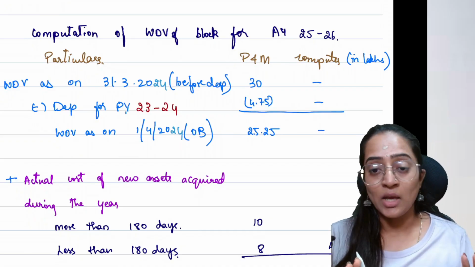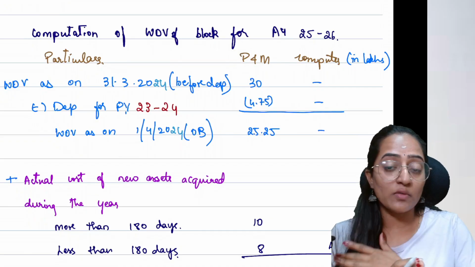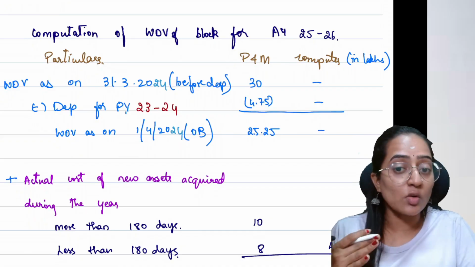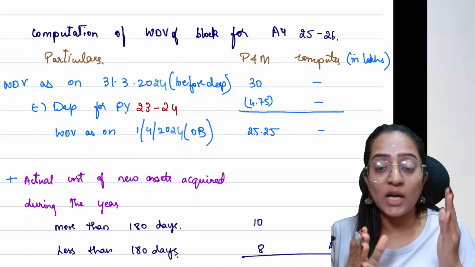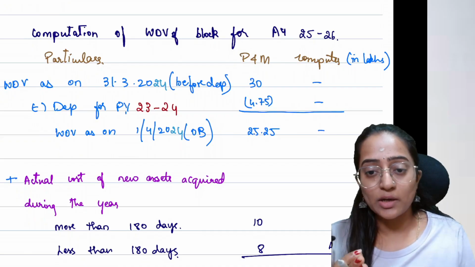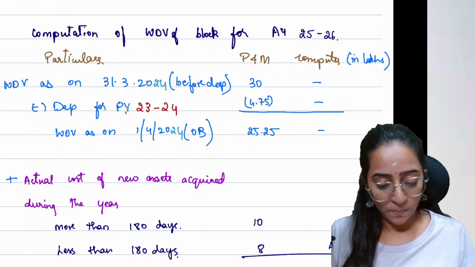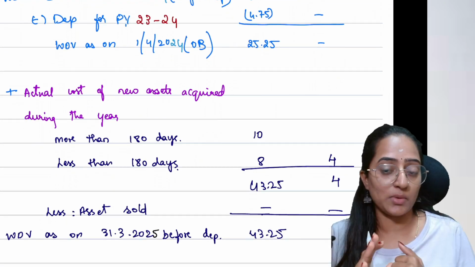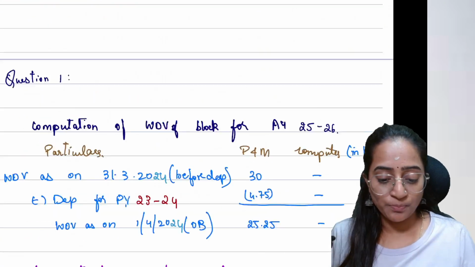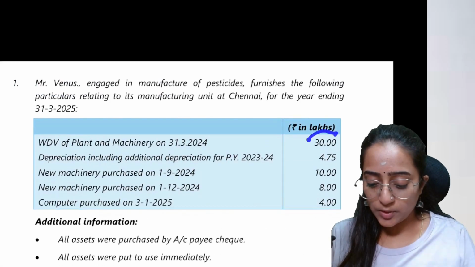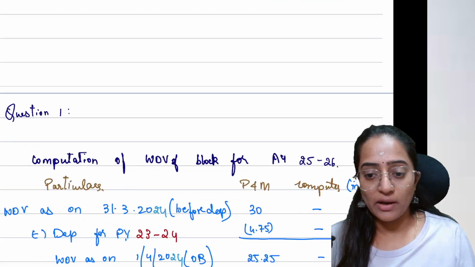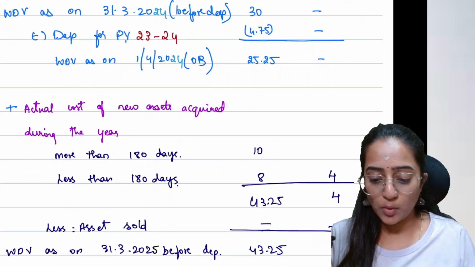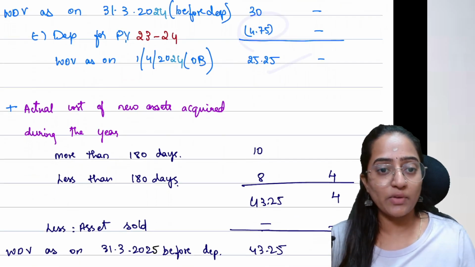That is recommended. People, we have to get marks also along with the knowledge. We need to get marks also. So we have to concentrate on both knowledge on one side and securing marks on another side. Okay. If one thing overweighs, the other thing will be a problem. So make sure that you're doing both. Now I have got the opening WDV, that is 30 minus 4.75. 30 minus 4.75 is equal to 25.25.